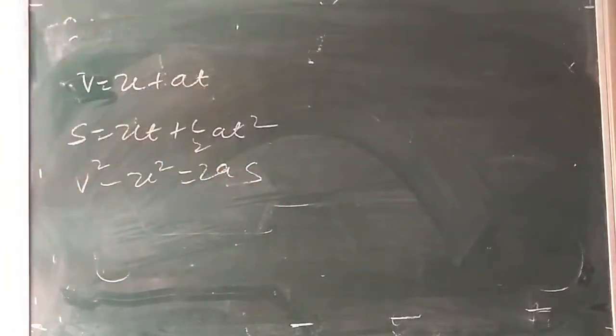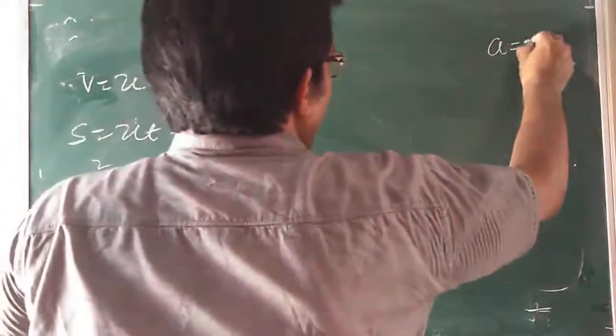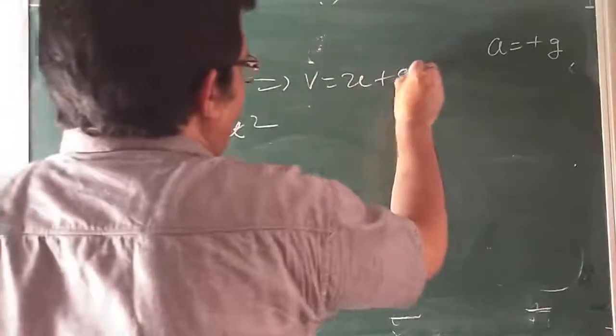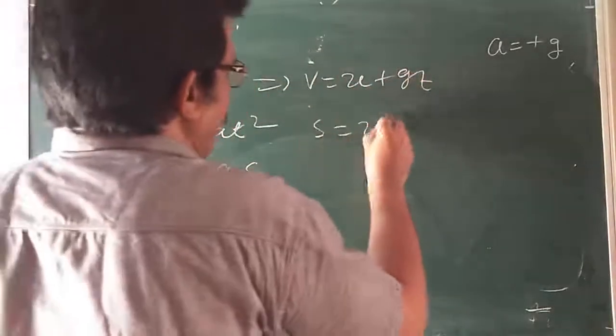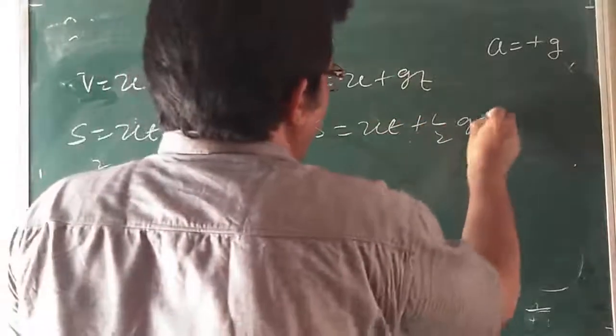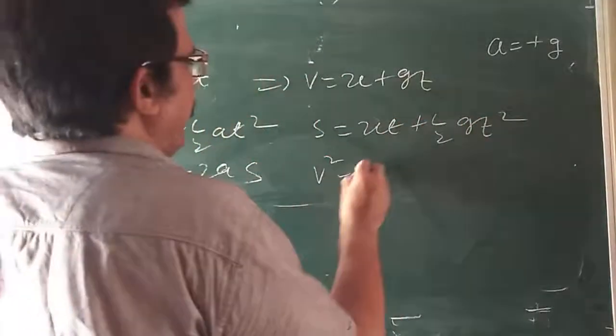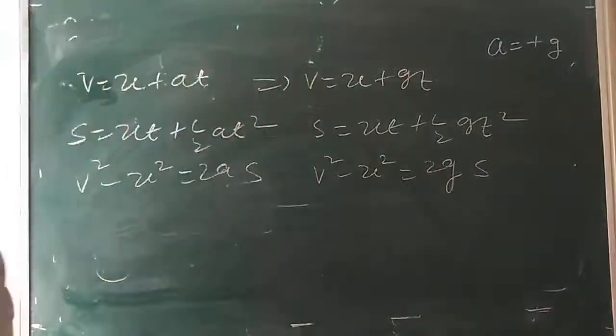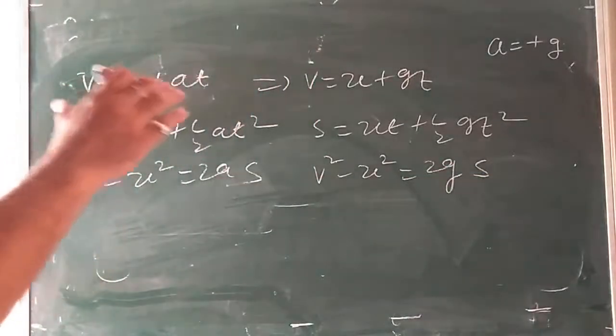When the body is falling freely under the action of gravity, the acceleration is equal to plus G. We can write V is equal to U plus GT, S is equal to UT plus 1 by 2 GT square, and V square minus U square is equal to 2GS. I think it is clear.